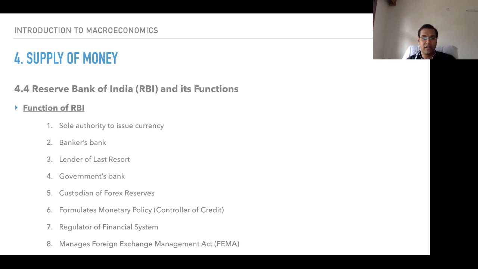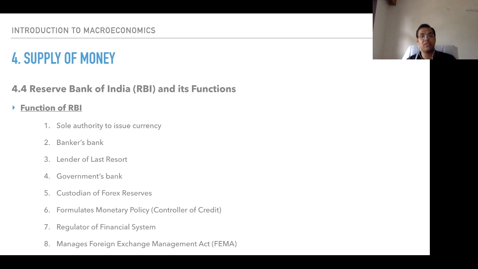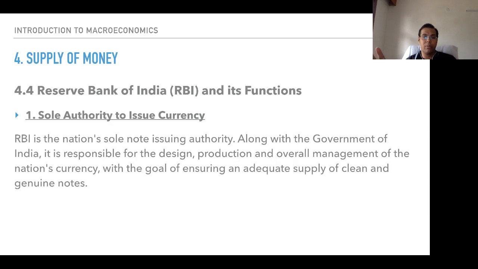These are all the functions of Reserve Bank of India. Now we would understand these functions in proper detail. Listen to it one by one. RBI is the nation's sole note issuing authority along with the Government of India. It is responsible for the design, production, and overall management of the nation's currency.